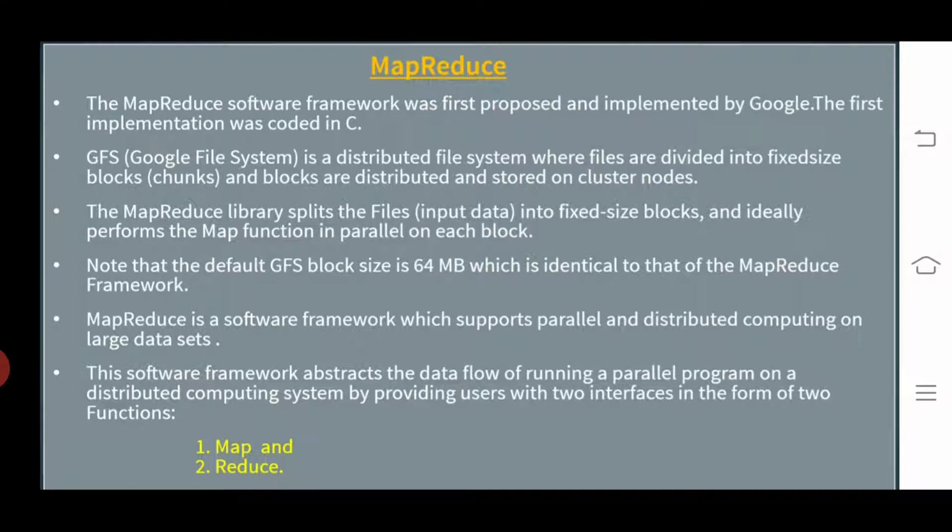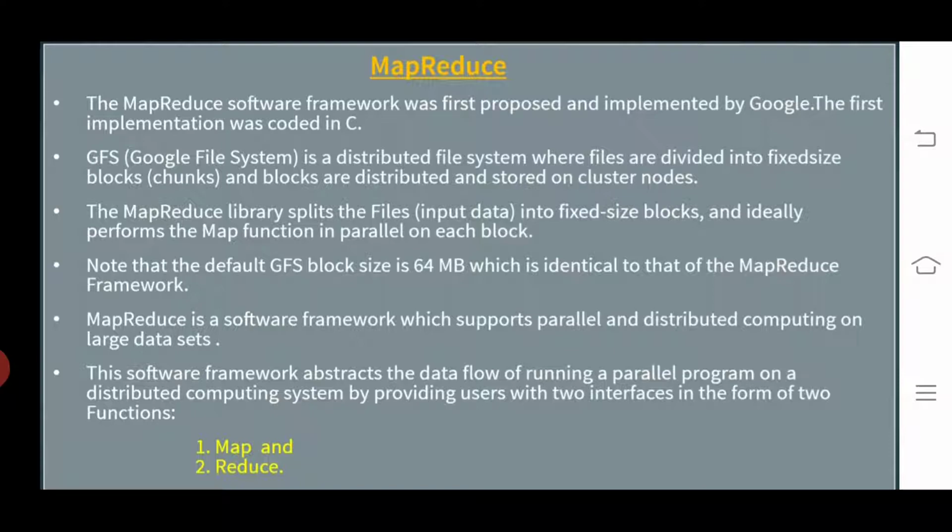Coming to the next point, the MapReduce library splits the input data files into fixed size blocks, and ideally we can perform the map function in parallel on each block.